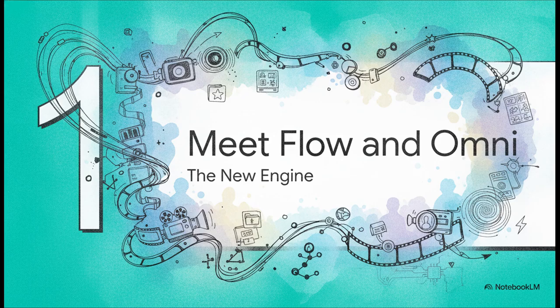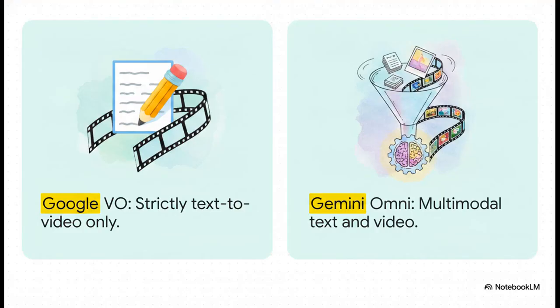Okay, Section 1. Meet Flow and Omni, the new engine. Before we can start building anything, we really need to understand the engine under the hood. So Flow is this massive, comprehensive creative studio. But up until recently, it ran on an older model called Google VO. Now, VO was strictly text to video. It was powerful, sure, but you were totally limited to what you could type. Well, Google just swapped that engine out for Gemini Omni.